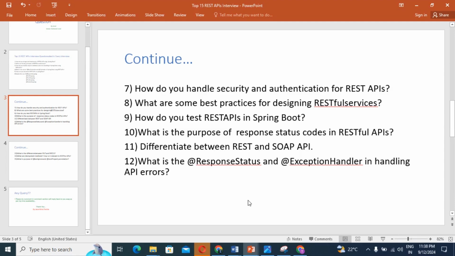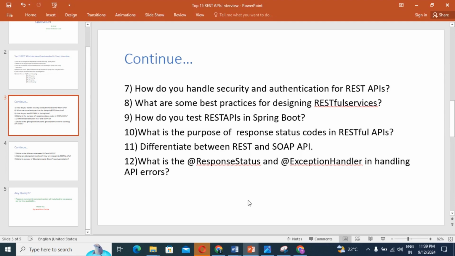Then guys, next point, provide clear and meaningful responses. Use appropriate HTTP status codes and provide informative error messages as well if you are going to design perfect RESTful web services. So guys, these are all the points I'm going to explain. It's very important, guys. And guys, implement pagination and filtering. Support pagination and filtering for large data sets, right?